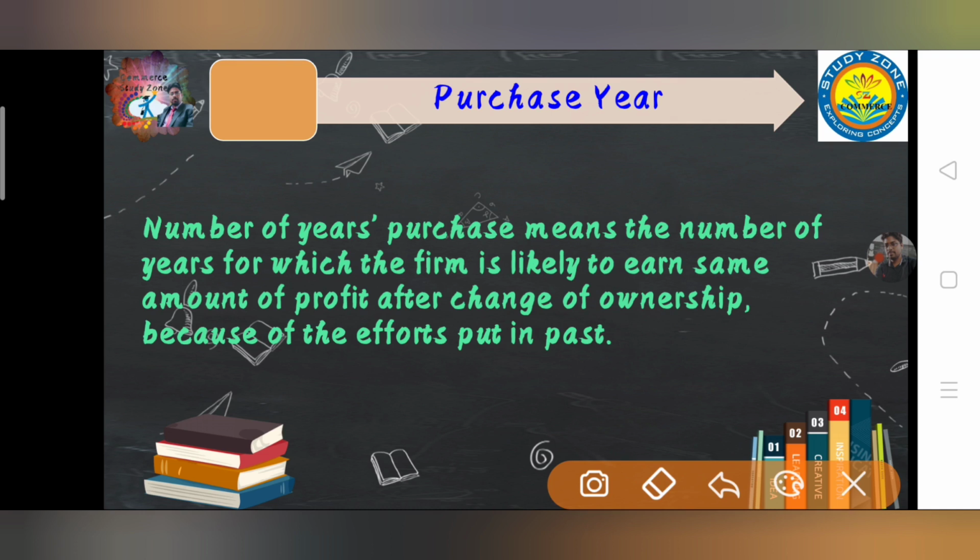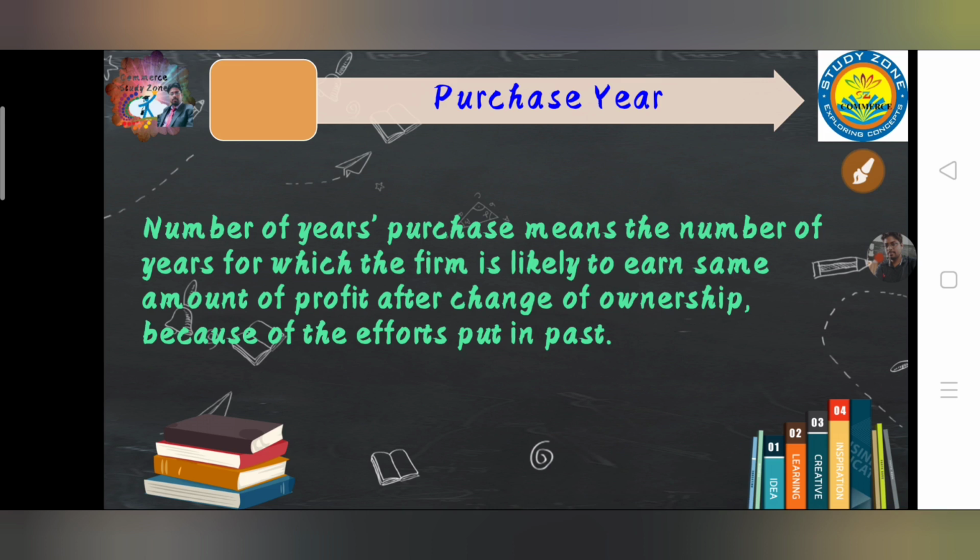So in case of change of ownership, what is the expected number of years for which the firm can likely earn the same amount of profit, just because of the efforts put in the past.